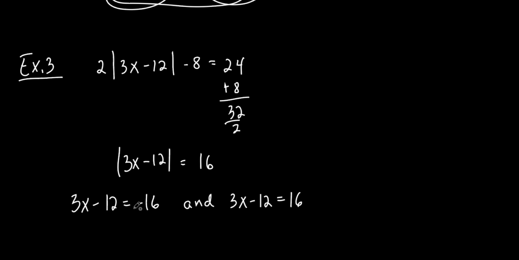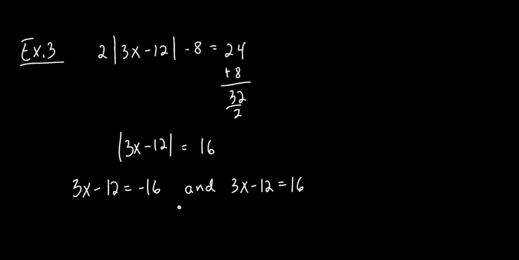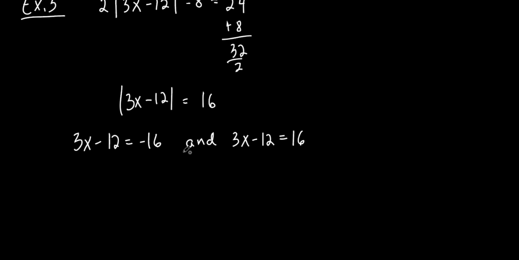So we're just writing it twice. One, we're setting it equal to the negative of whatever's on the right, and then the other, we set it equal to the positive version of whatever's on the right. And now we just solve for it, and it's a piece of cake, right? No big deal. So really, that's the only thing different about this, is that you make two equations instead of just one. You got it?